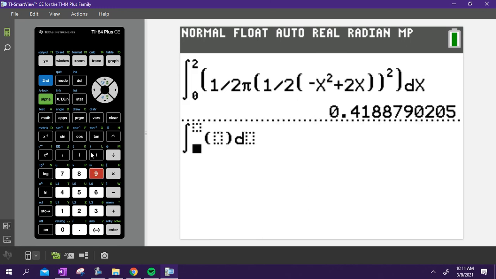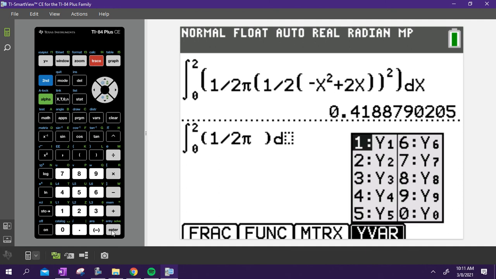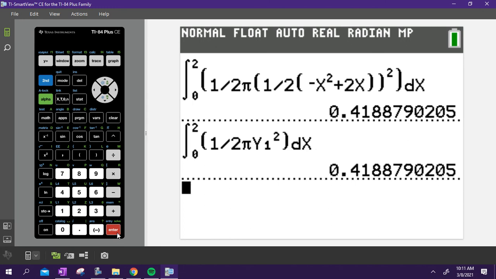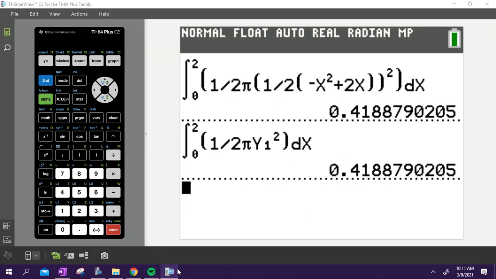So now when I do math 9, I'm integrating from 0 to 2. It's easier to talk your way through it as well. You don't get confused by the parentheses. 1/2 pi, and then r is y1 squared. Notice the lack of parentheses that we had before. It's a lot easier to type in. I hit enter. I get the same thing. Okay, so when in doubt, if it's getting a little complicated, like this whole part is just your radius, type that in as y1, and it's going to be a lot easier to set up. Questions there? Make sure you're rounding to 3 decimals, 0.419.